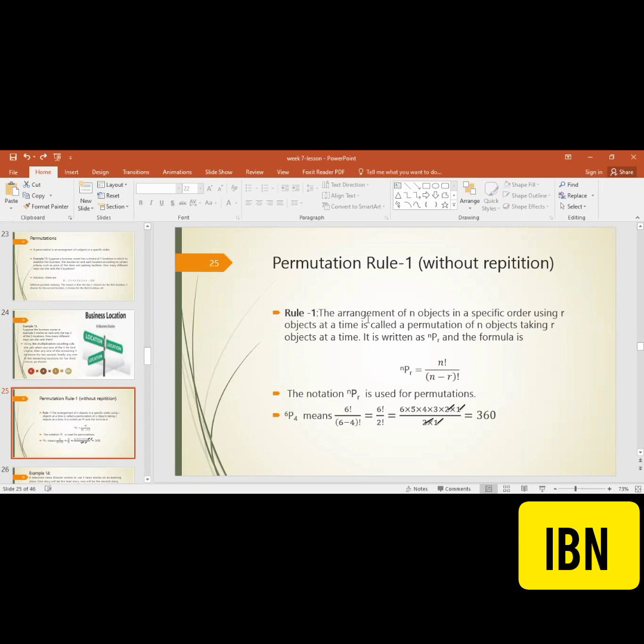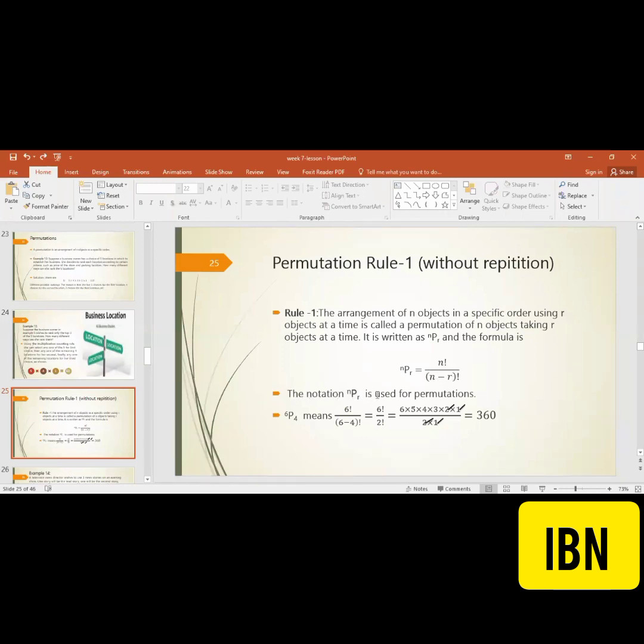So how can we proceed? It can be written like that: nPr. N is the total number of objects. R has to be selected out of them. And P stands for permutation. We can easily calculate it through our calculators; the function is available on the calculators. But what is the concept working behind that? That's why I'm writing this formula nPr for you. And the formula is like this: nPr is equal to n factorial over n minus r factorial.